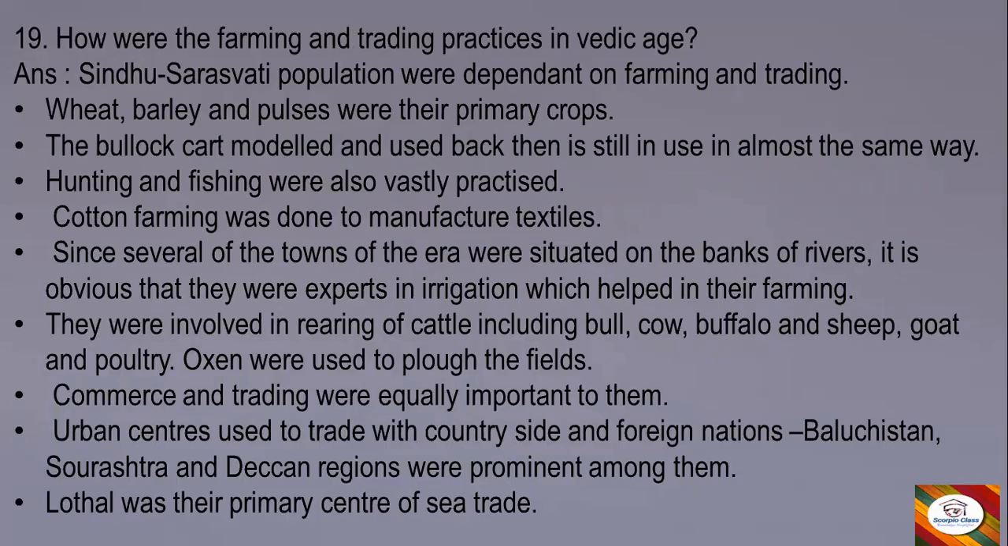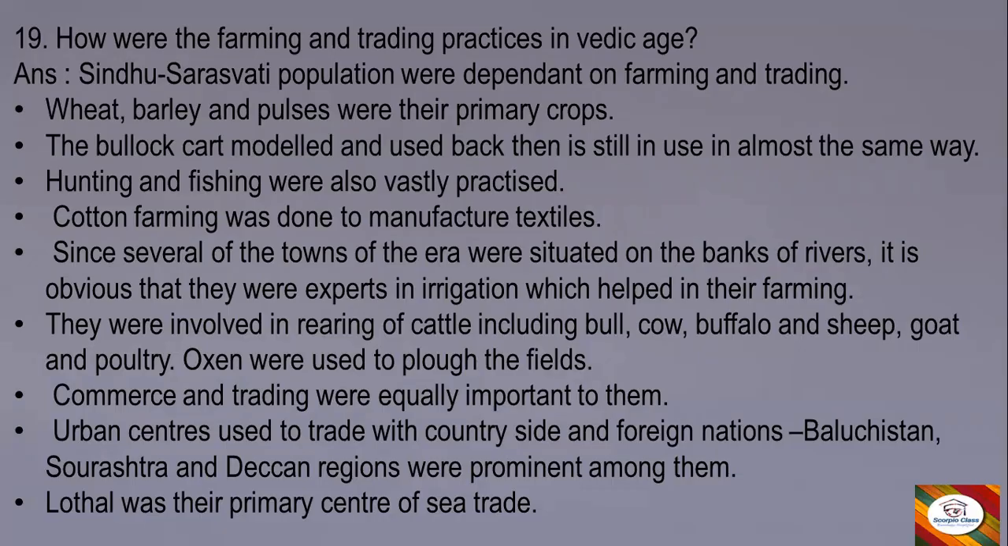Since several of the towns of the era were situated on the banks of rivers, it is obvious that they were experts in irrigation which helped in their farming. They were involved in rearing of cattle, including bull, cow, buffalo, and sheep, goat, and poultry. Oxen were used to plough the fields. Commerce and trading were equally important to them.